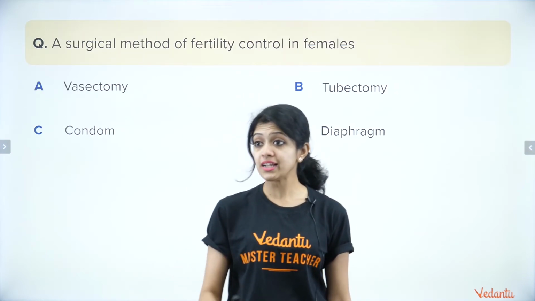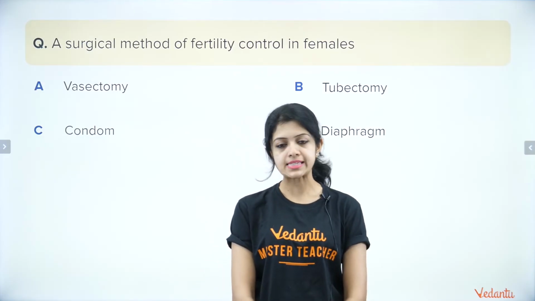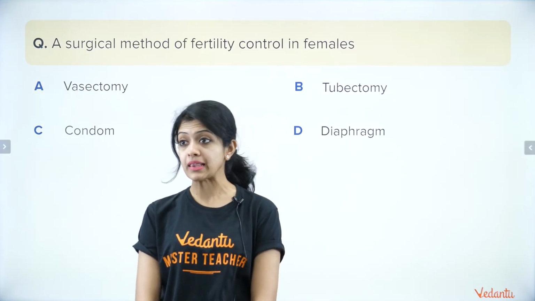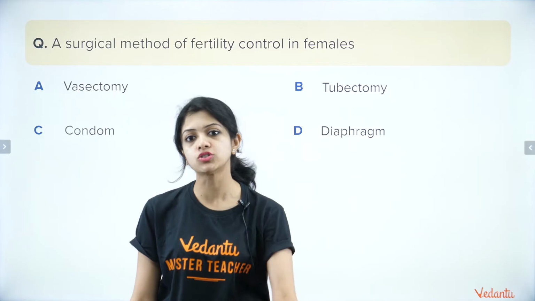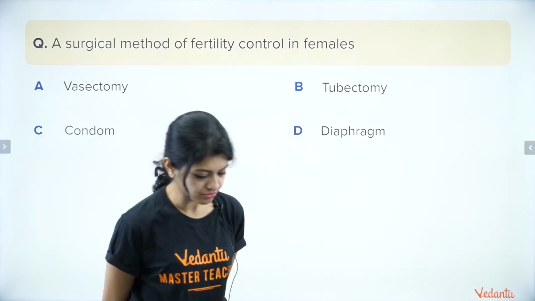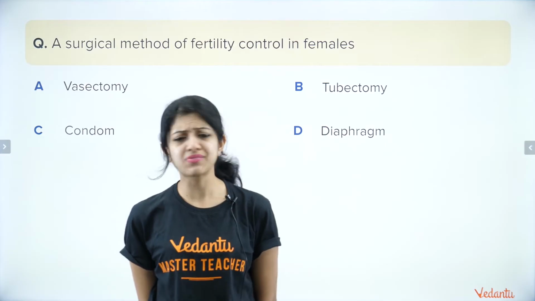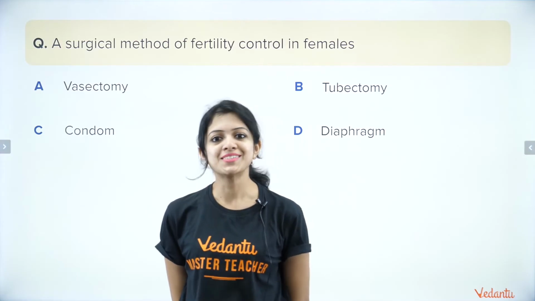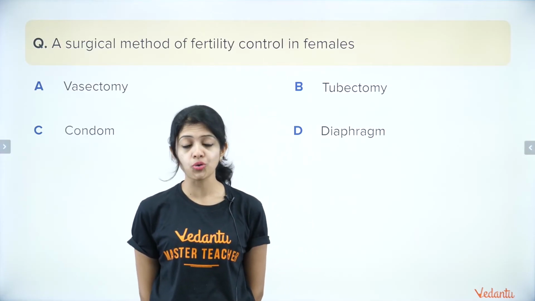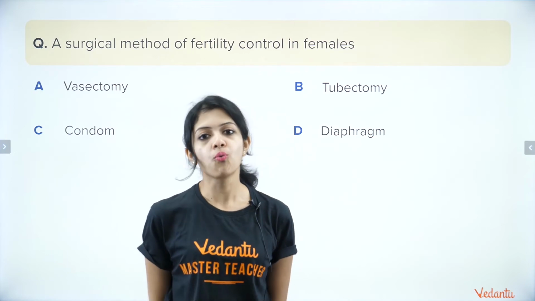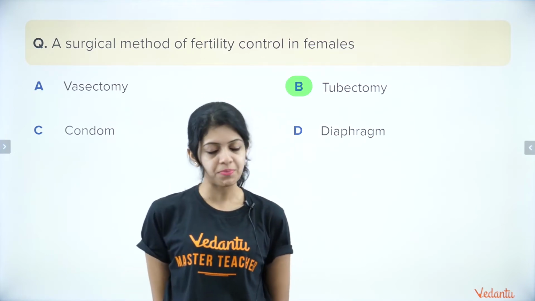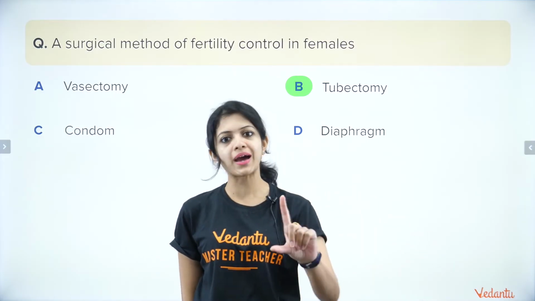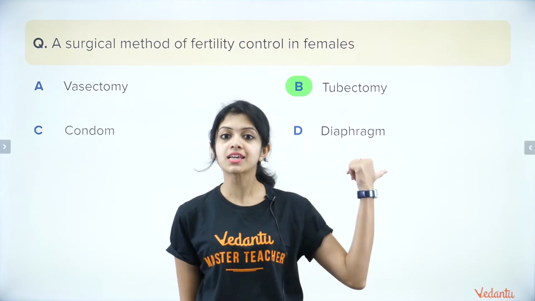Next question: a surgical method of fertility control in females. Vasectomy, tubectomy, condom, diaphragm. Surgical method of fertility control in females. Yes. This is very simple, because I think I've exposed you to enough kinds of questions based on this concept. So you should be in a position to say this very quickly. So your time ends in 3, 2, 1 and go. The answer is tubectomy. Vasectomy is in the case of males. Just think about vas deferens, fallopian tube, which is why the difference in the names, vasectomy and tubectomy.